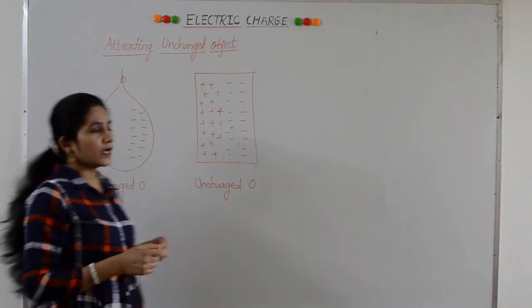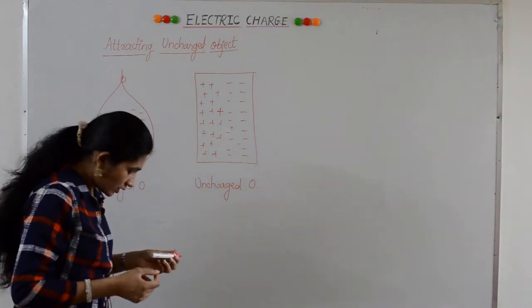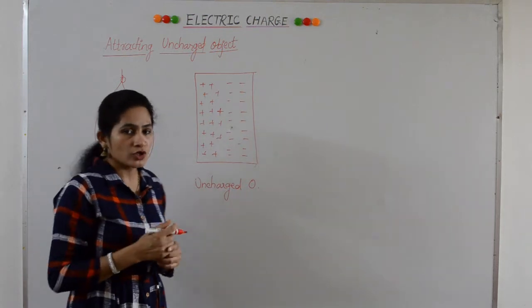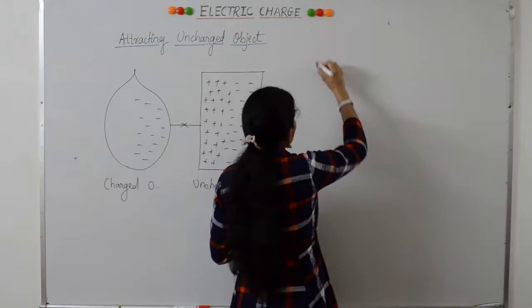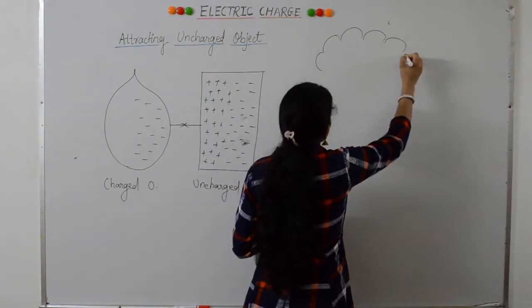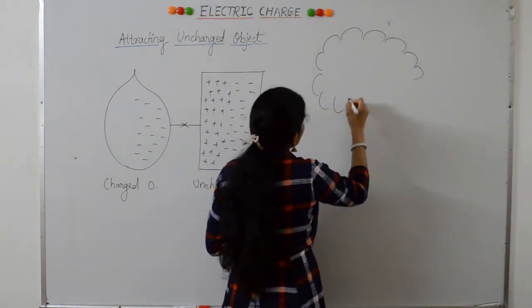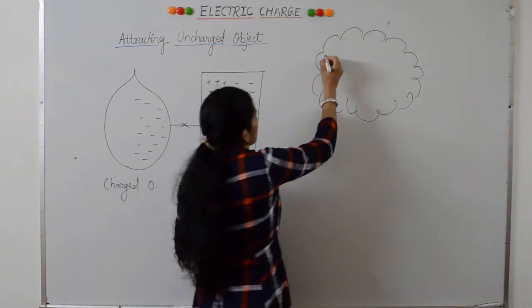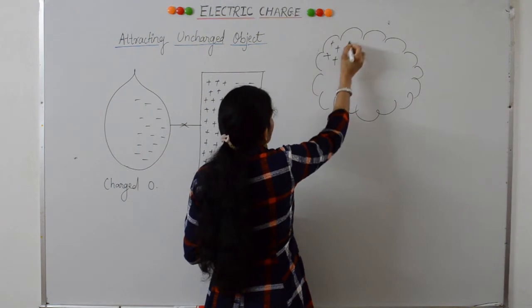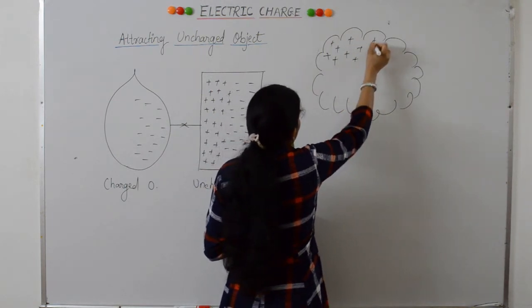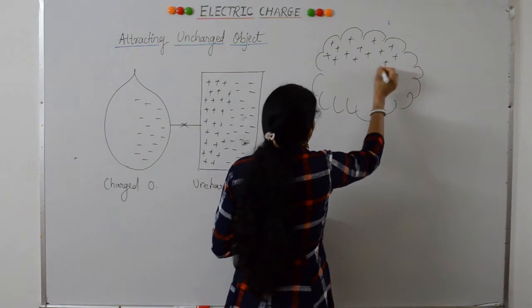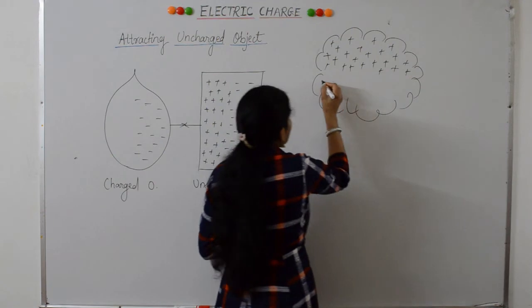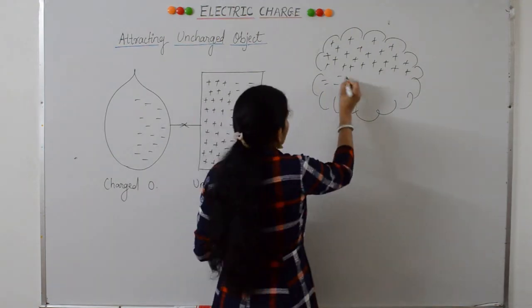We'll see how a lightning strike takes place. Like any other matter, the water molecules which form a cloud also have positive and negative charges. During a thunderstorm, there is a movement in the cloud. Due to this movement, the positive and the negative charges in the cloud separate in such a way that the positive charges accumulate at the upper region of the cloud and negative charges concentrate at the base of this cloud.